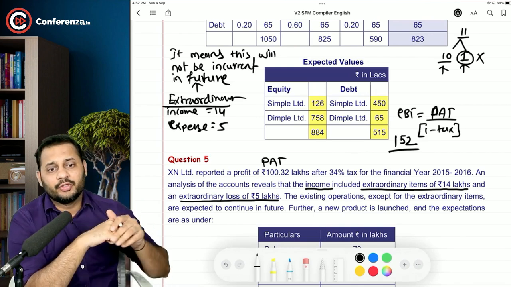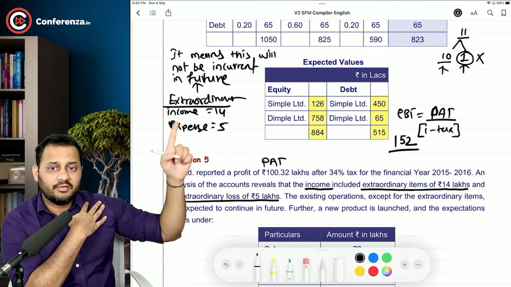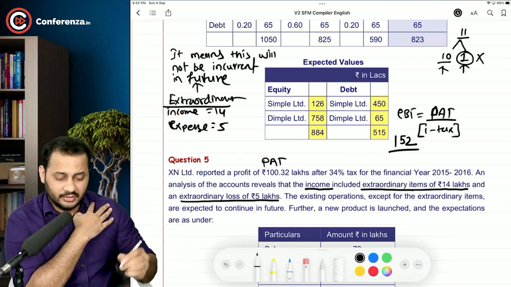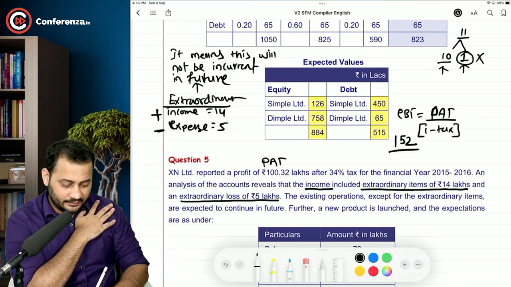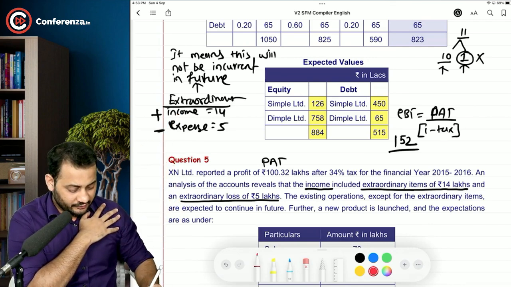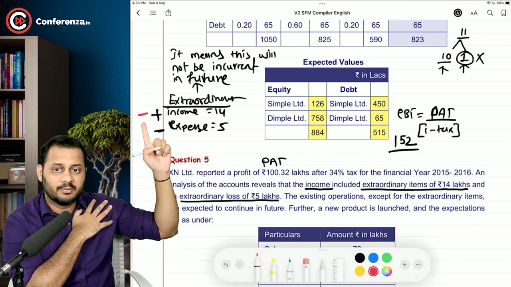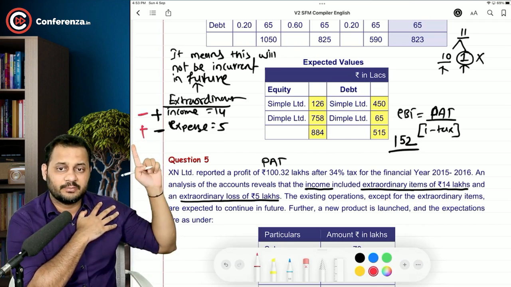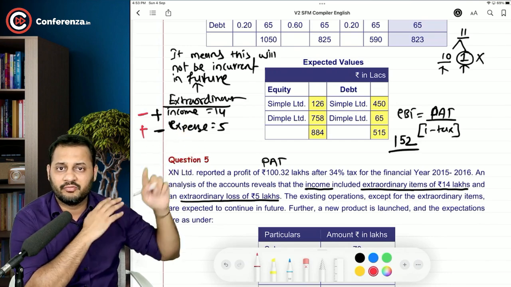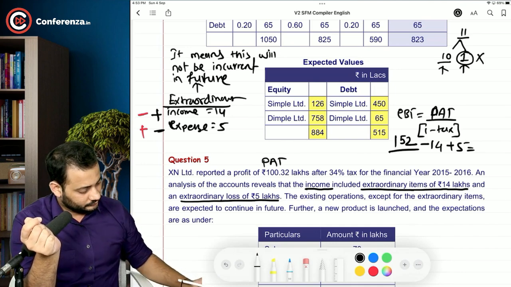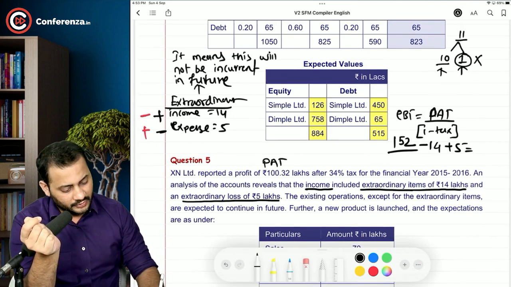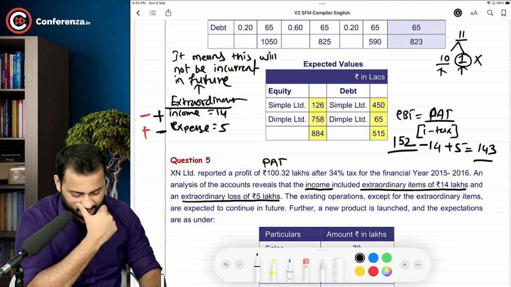So that's why what we are going to do, out of 152 lakhs, 14 lakhs was an income that was added to the income, right? In the profit, income is added and expense is deducted. We are going to just reverse this by reducing the income of 14 lakh and adding back the expense, so that the impact of 14 and 5 is removed. So what are we going to do? Minus 14 plus 5. So that goes to 143, if I am right.